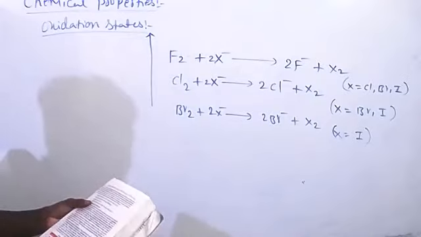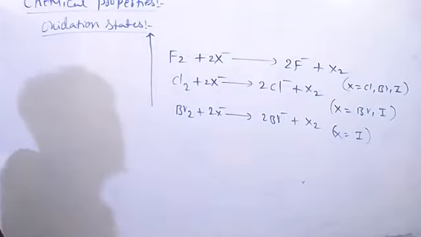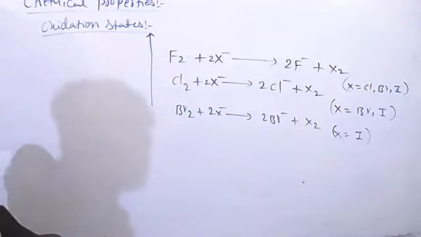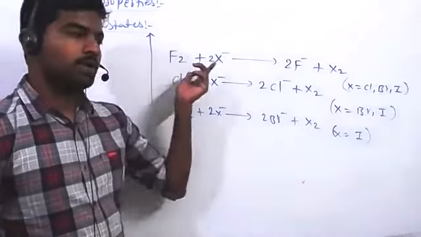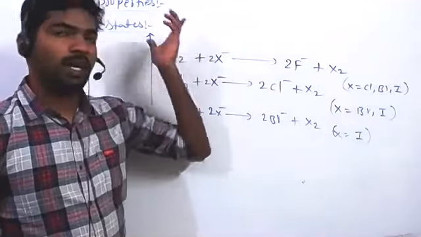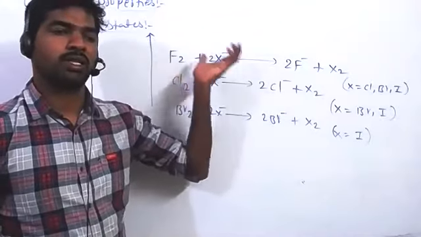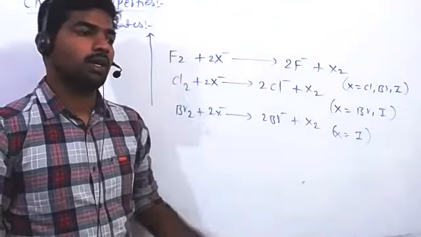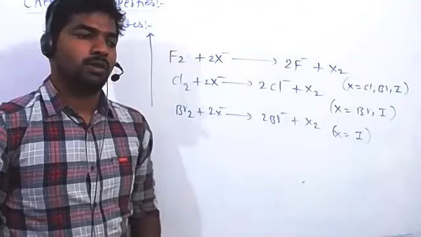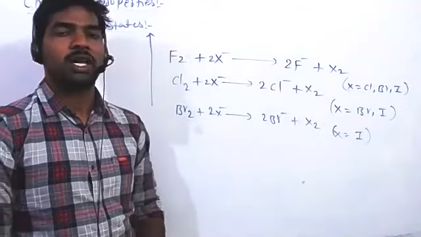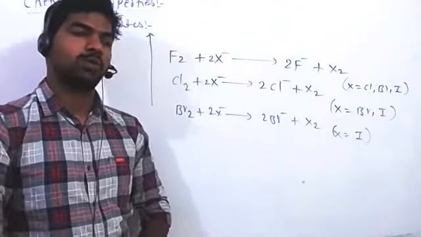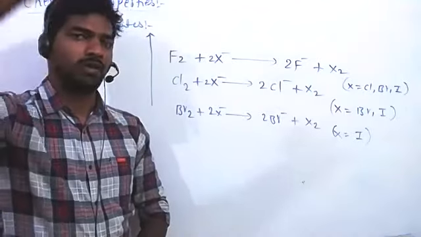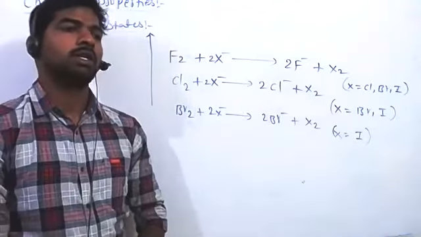So this is further confirmed by taking water also. See, fluorine, as already said, has the highest oxidizing power or oxidizing nature because it has the highest SRP values, standard reduction potential values. If you see in electrochemistry, there we give the fluorine value at the top, having the highest value.